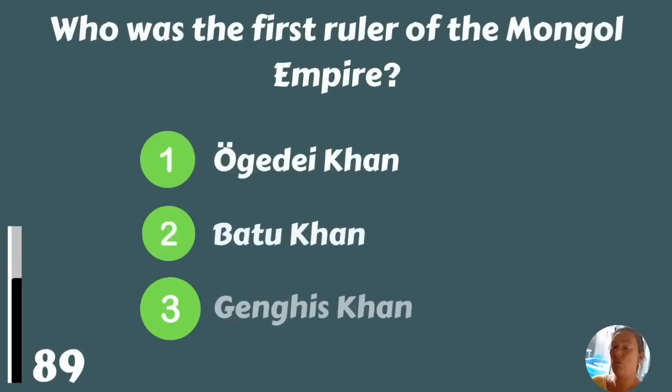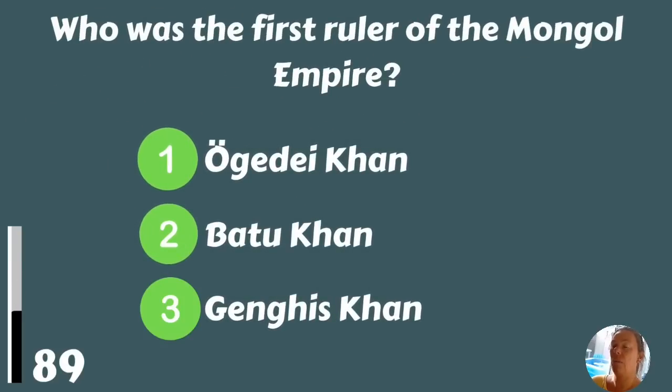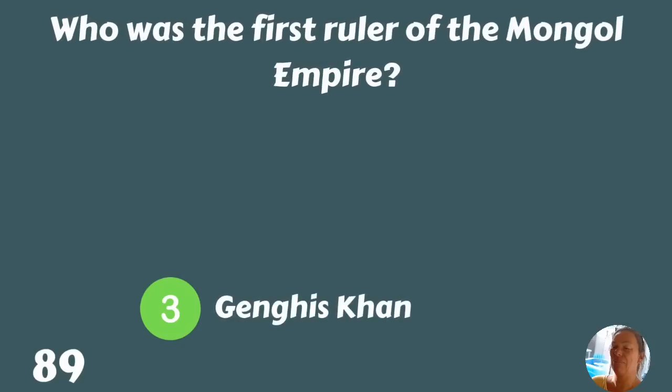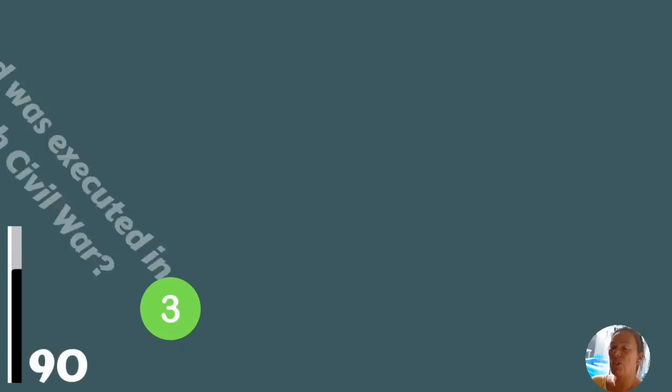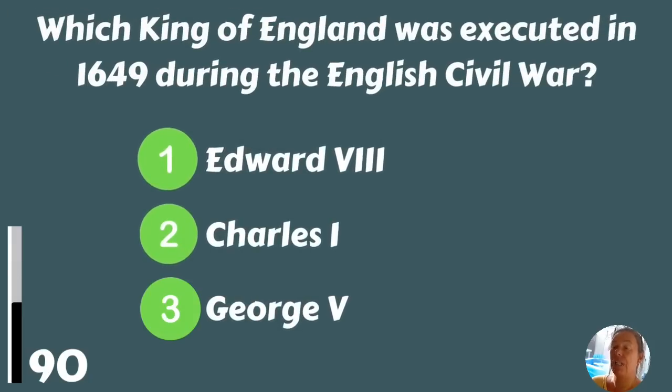Who was the first ruler of the Mongol Empire? Ogedai Khan, Batu Khan, or Genghis Khan? Genghis Khan. Which King of England was executed in 1649 during the English Civil War?